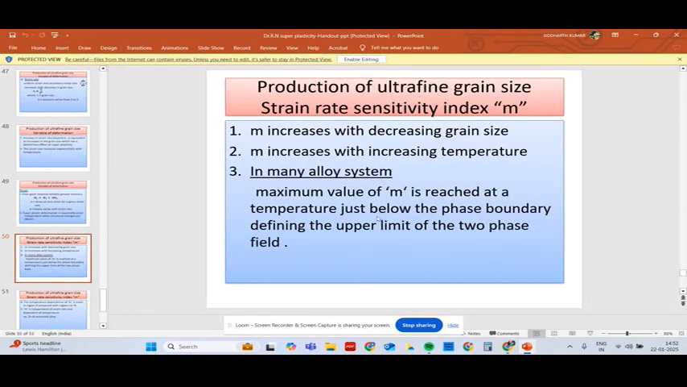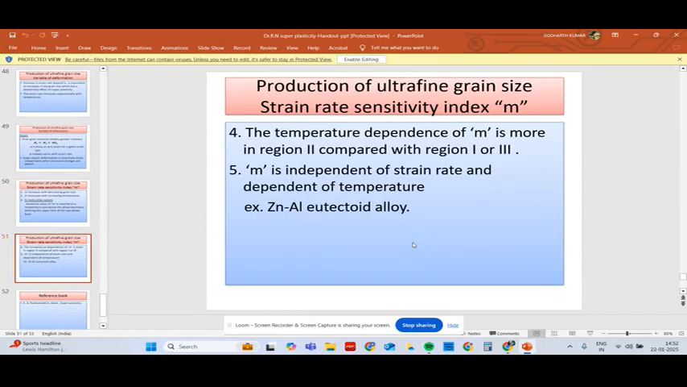M increases with decreasing grain size. M increases with increasing temperature. The maximum m value is reached at the temperature just below the phase boundary, defining the upper limit of the two-phase field. The temperature dependence of m is more in region 2 compared to region 1 or 3. M is independent of strain rate and dependent on temperature. Example, zinc aluminum eutectoid alloy.